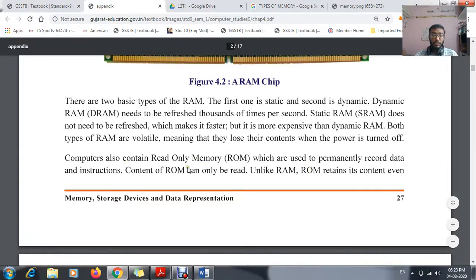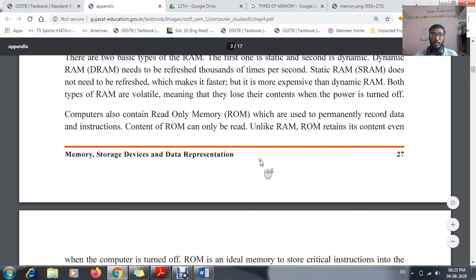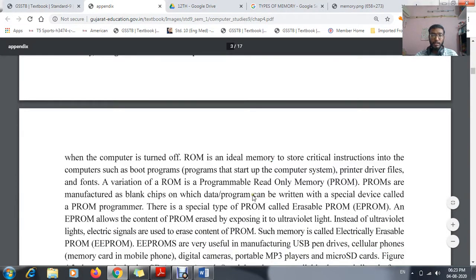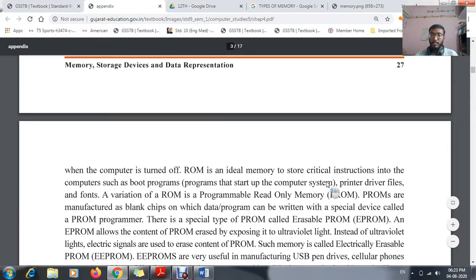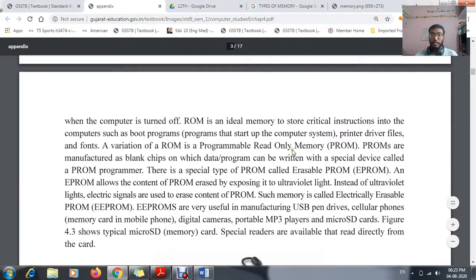And the full form of ROM is read only memory. Underline it. ROM can be divided into three. First one, PROM. Underline this: programmable read only memory. Over here, page number 28, third line.